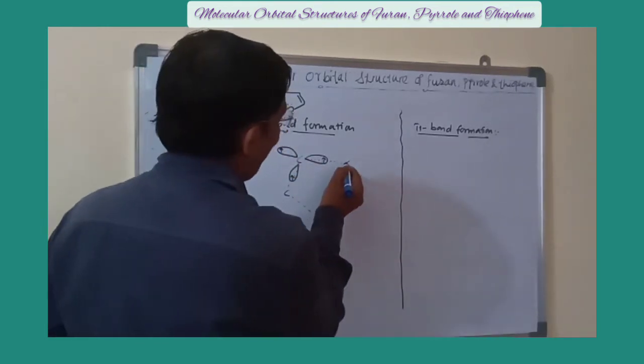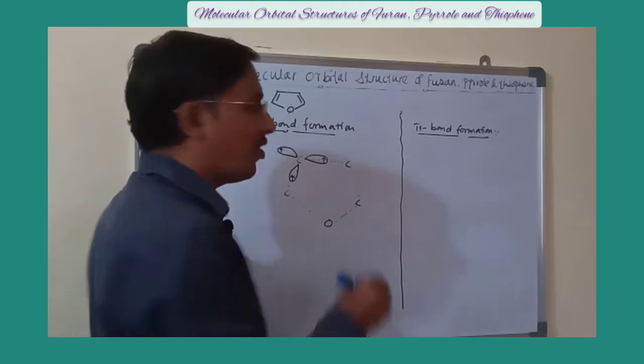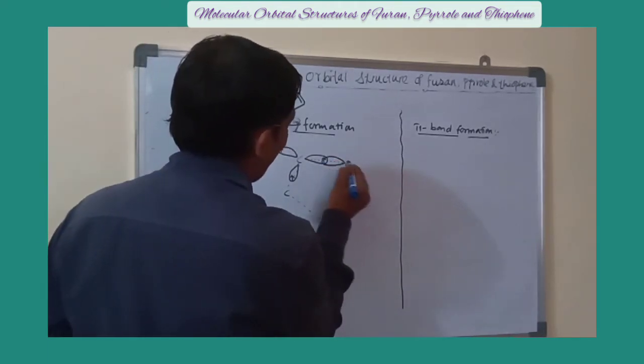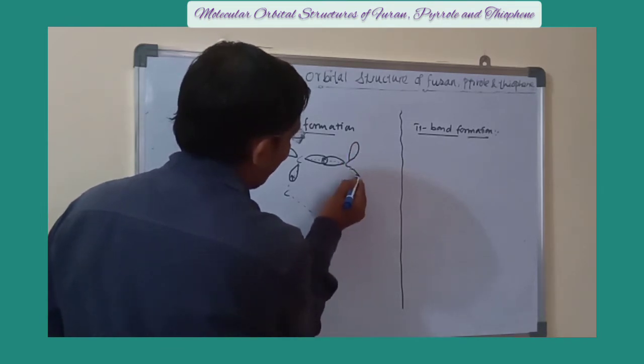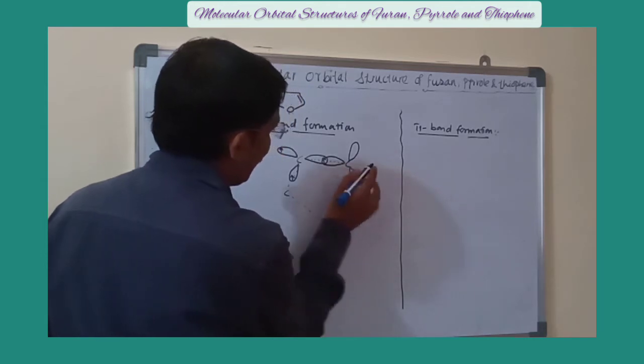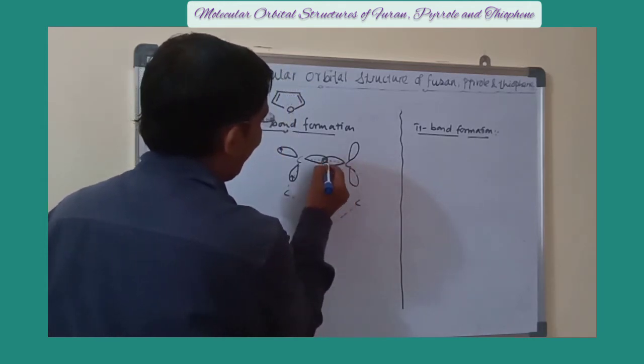Similarly, this carbon atom has 3 sp2 hybrid orbitals, one here overlaps with this one. This is the second one and the third one is this one. Again each has one single electron.